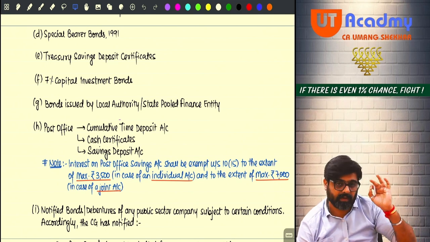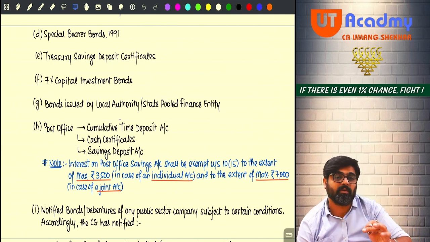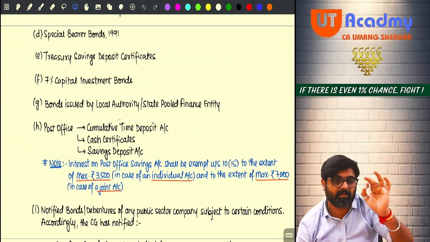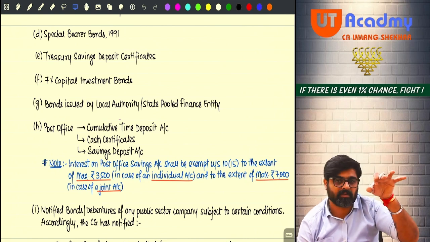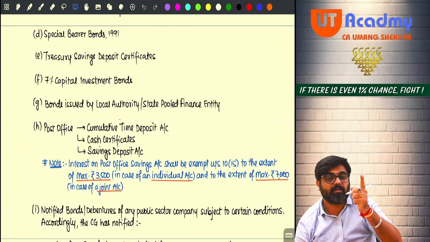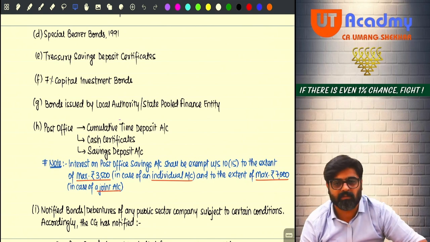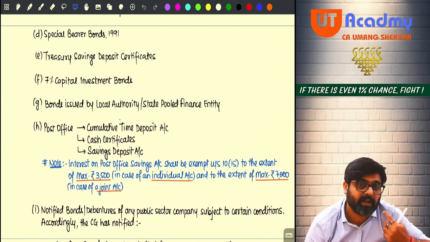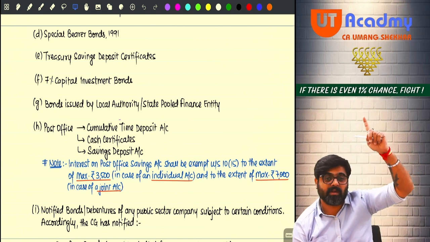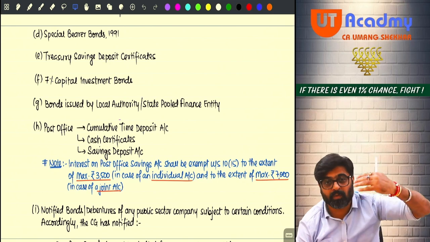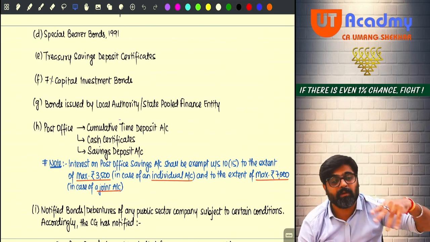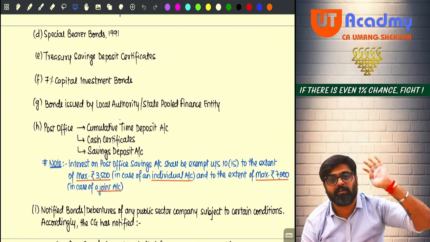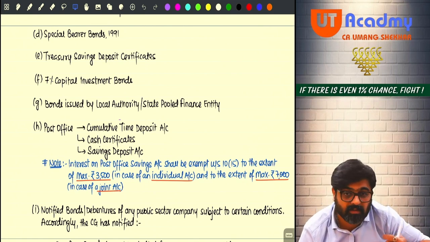If the aggregate interest from all your post office savings accounts during the previous year is 3,500 or less, it is fully exempt. There is a threshold limit. This you are seeing for the first time for any interest. All the interest we have covered earlier and all the interest we will cover after this has no monetary limit. Whatever the interest is, that is fully exempt. But here there is a monetary limit.